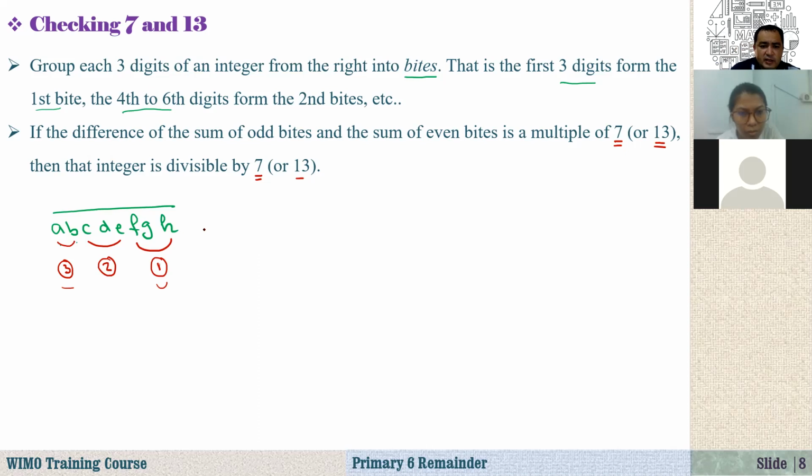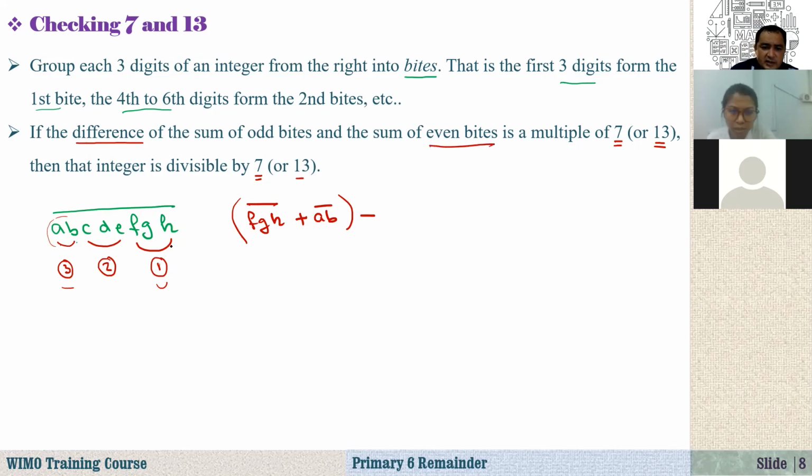What do we mean here? Here, I'm just adding the first group, FGH, a three-digit number, plus the third group, which is only AB. That is the sum of the odd digit groups or bytes. And now we are finding the difference, that means minus the sum of even bytes.